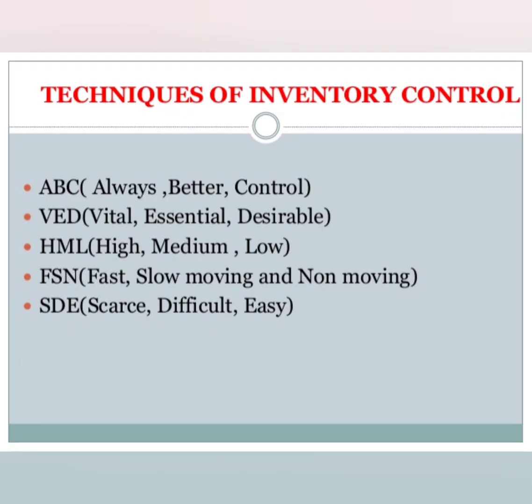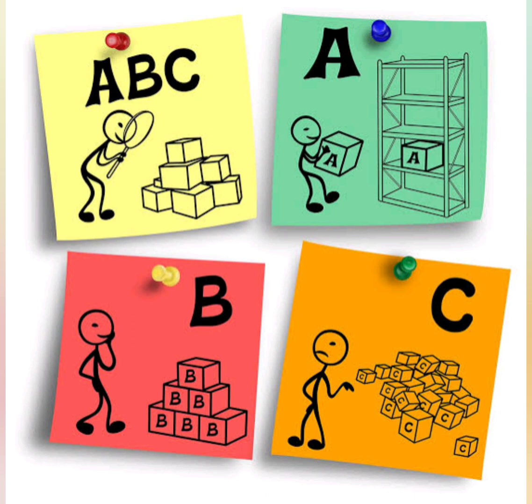And now I'll be discussing the different techniques of inventory control. First of all, we will get ABC, that is always better control. So I'll be discussing ABC in a very brief way. In ABC analysis, A items are very important for an organization and B items are important, but of course less important than A items and more important than C items.